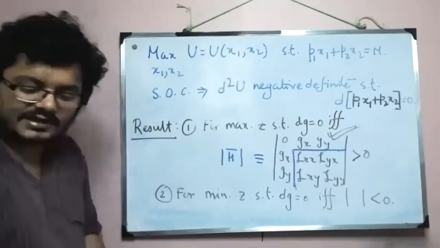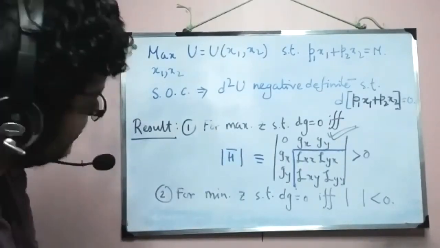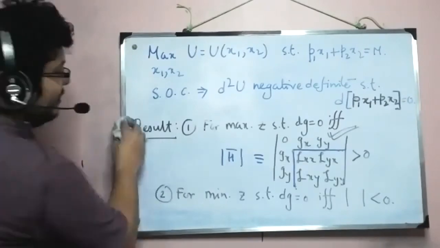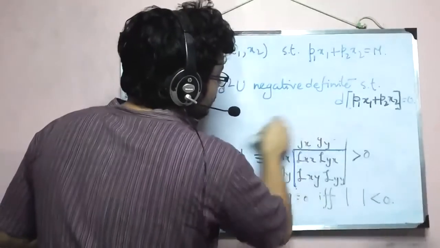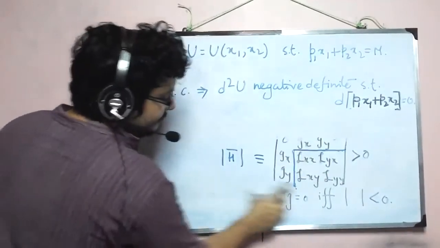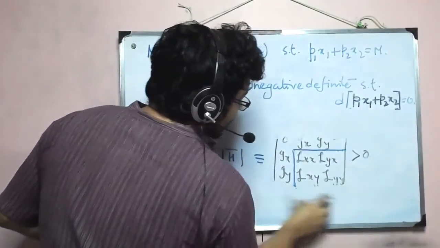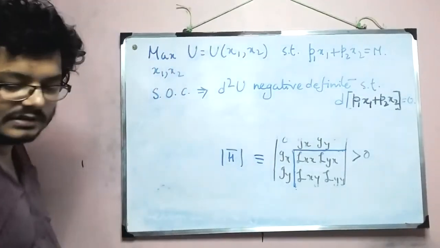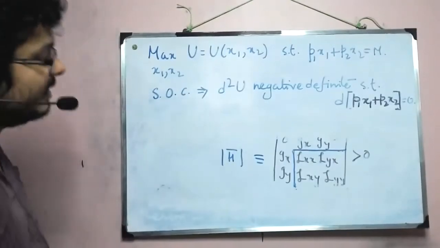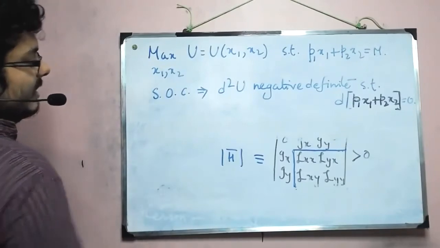So now if I translate this into the determinant here, what do I need? On the left side, I'm going to write the bordered Hessian that we will get if we work with this problem.